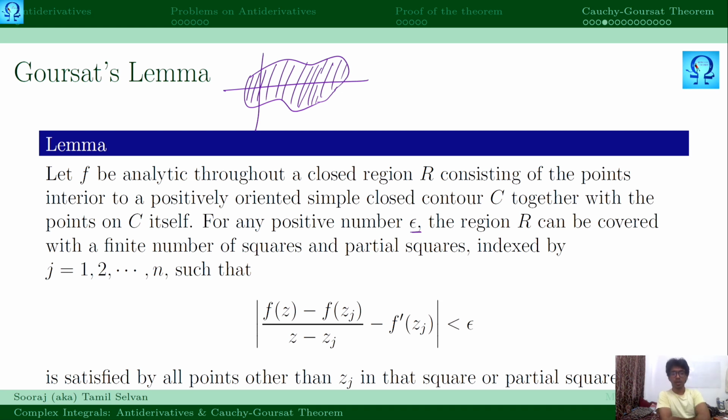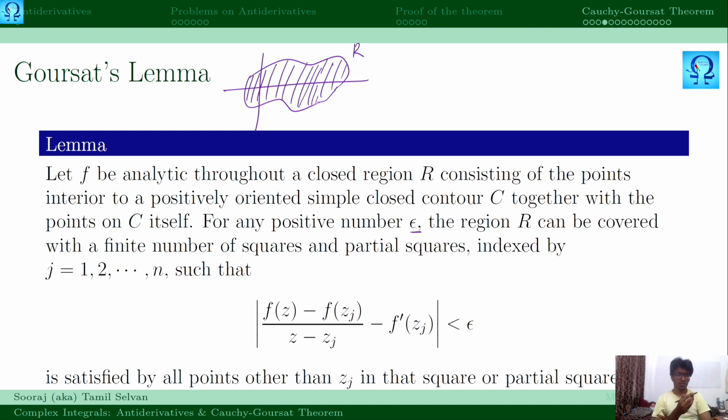Coming back to the lemma, for any positive number epsilon, the region R can be covered with a finite number of squares and partial squares, indexed by 1, 2, and so on, which means we are going to do the work with only a finite number of them, such that this quantity holds true.